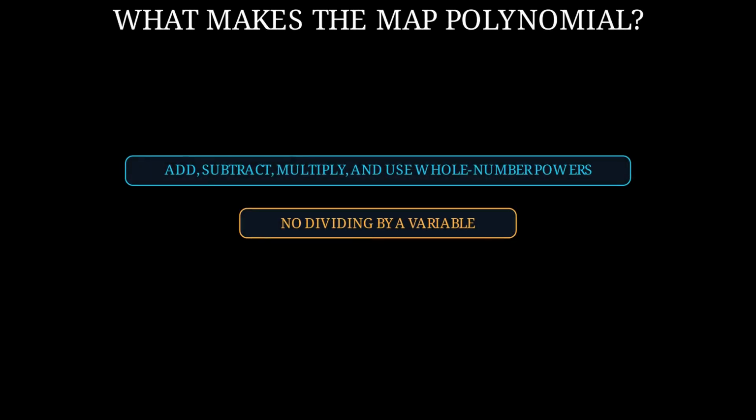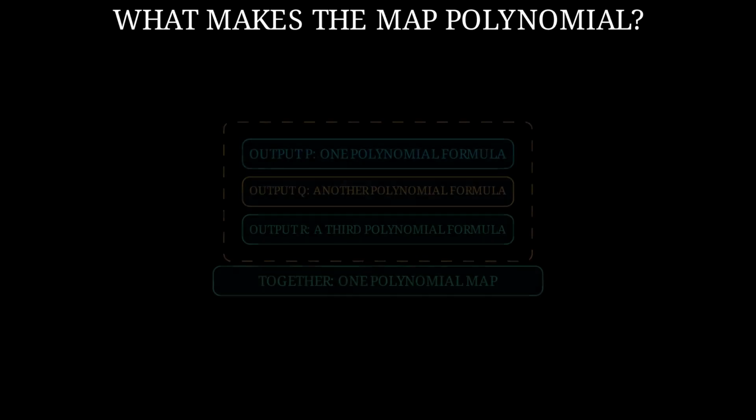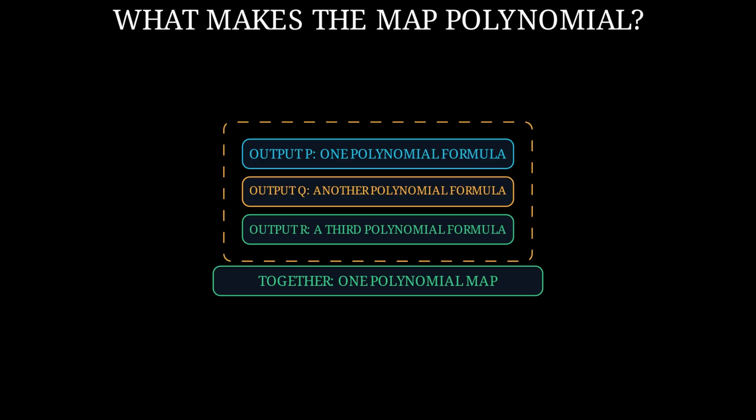Here, a polynomial formula may use addition, subtraction, and multiplication. It may also use whole number powers. A variable never appears in a denominator. That operation boundary, not the formula's length, is what makes the formula polynomial. Our map has one polynomial formula for each output coordinate. The first formula produces the output named with the letter P. The second produces the output named with the letter Q. The third produces the output named with the letter R. Together, they make one polynomial map. The Jacobian conjecture is about maps of this kind.